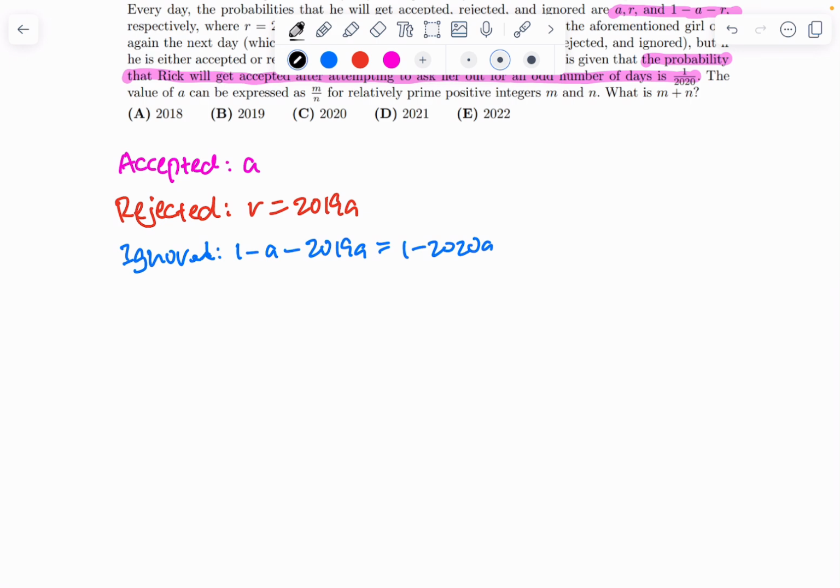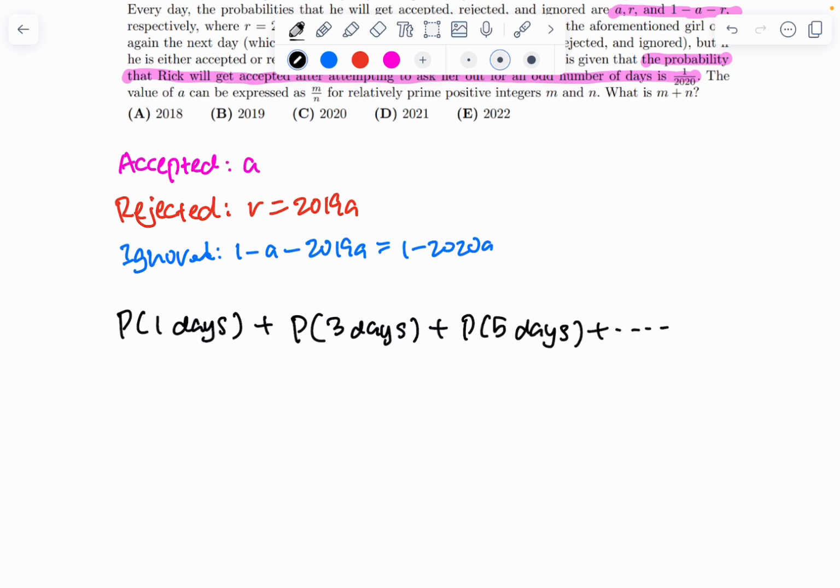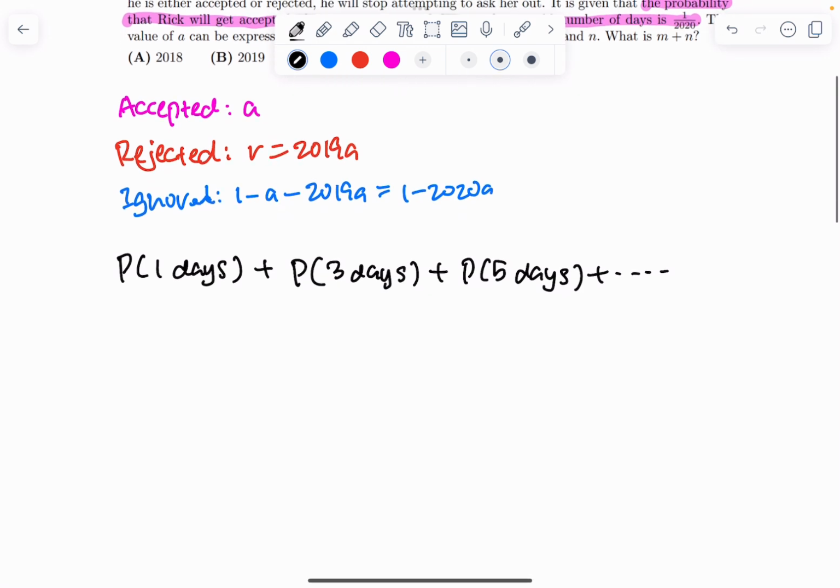If Rick directly gets accepted after asking her out for 1 day, this meets the criteria. But if Rick asks her out for 3 days and then gets accepted on the 3rd day, that also meets the criteria. 5 days also meets the criteria. And this goes on.